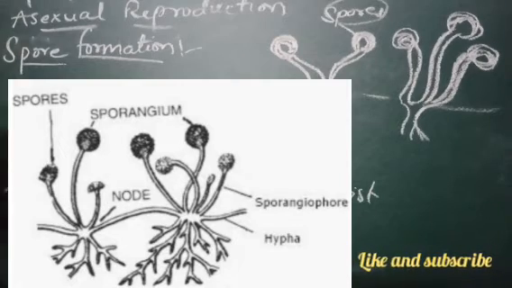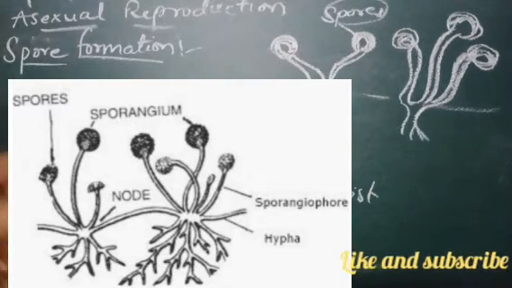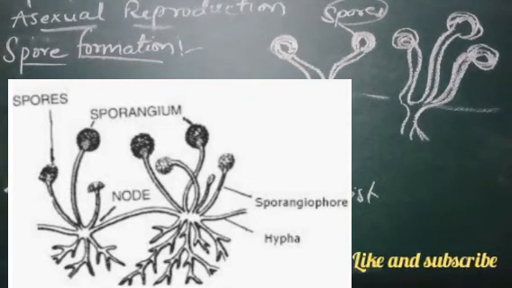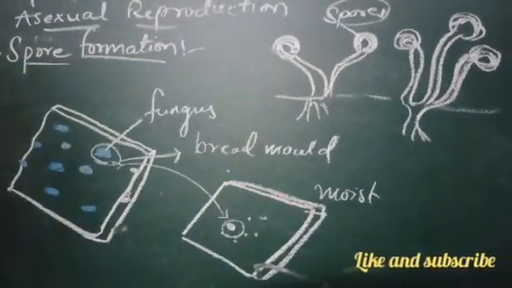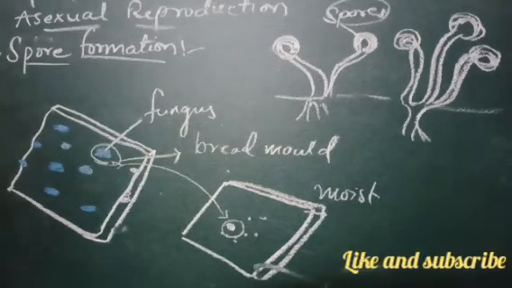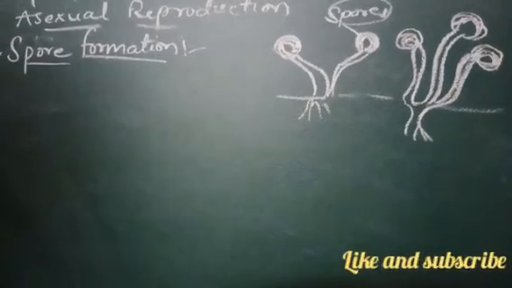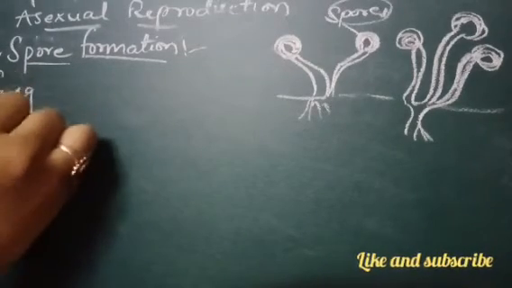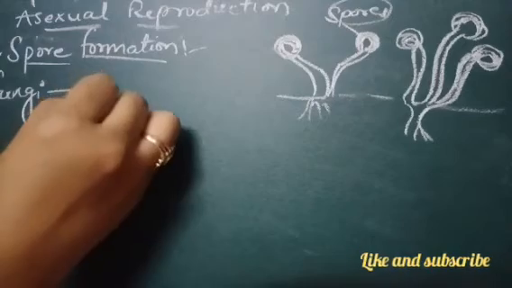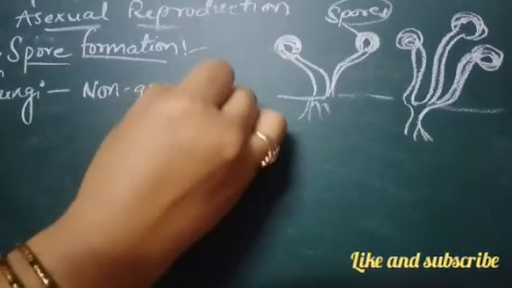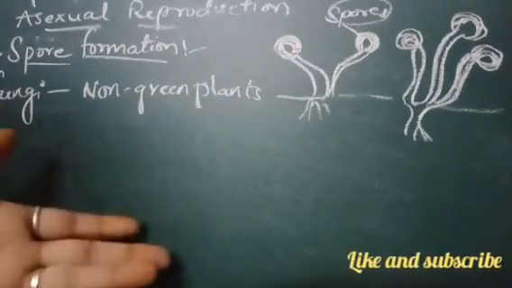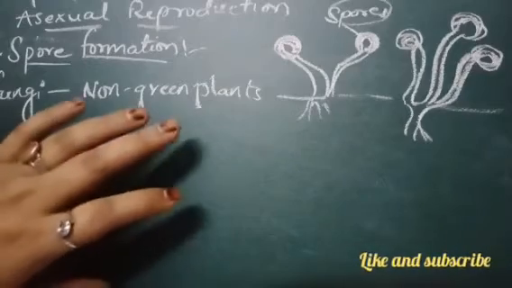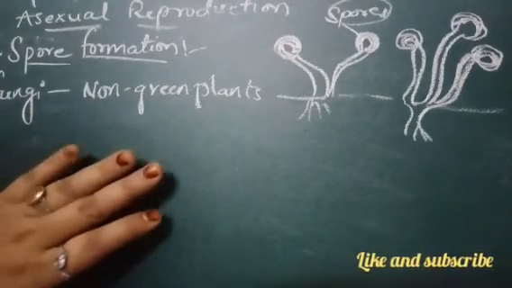So this is one of the methods. These spores will again fall on another bread or a moist area and again give rise to the production of new plants. So these are called fungus. What fungi are, we will learn in detail in our further classes. In short, I'll tell you. Fungi are nothing but non-green plants. They are not green in color, and they survive on some other plants or some other things which provide them food, but they cannot survive independently.